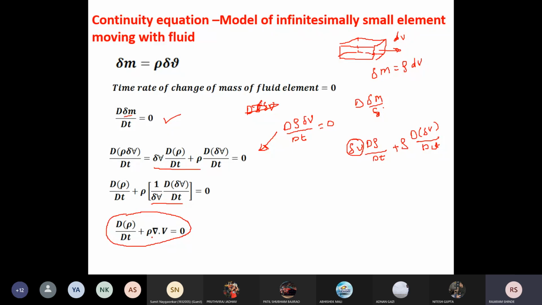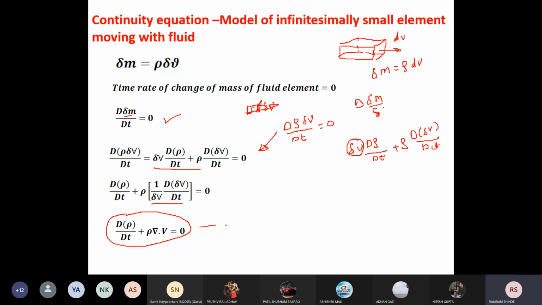Here we have the divergence of velocity, and here the derivative of rho with respect to time. This is the last form of the continuity equation, derived from the fluid element moving with the flow, so this equation is in the non-conservation form.